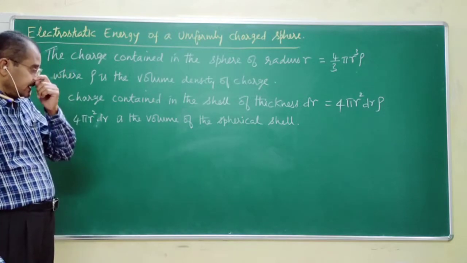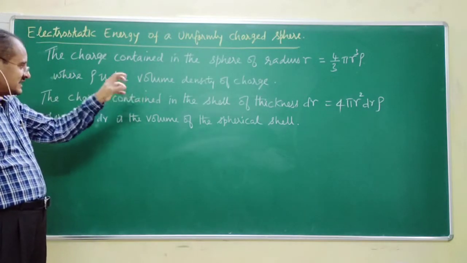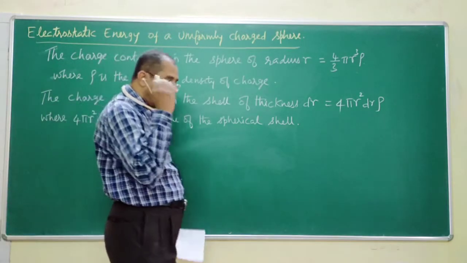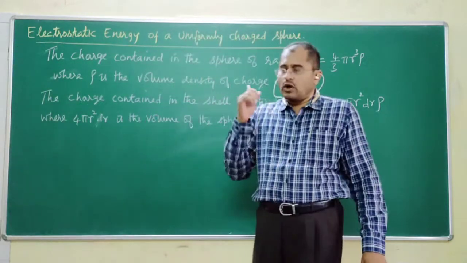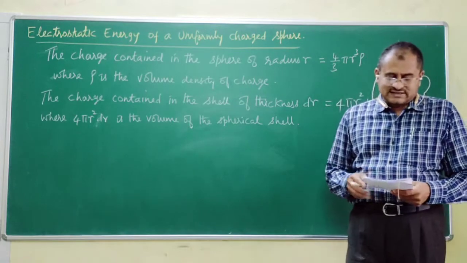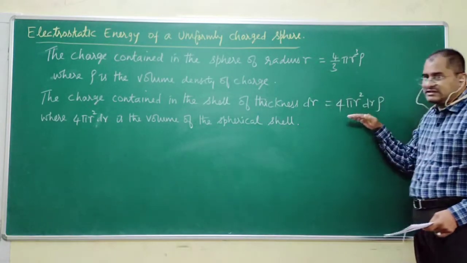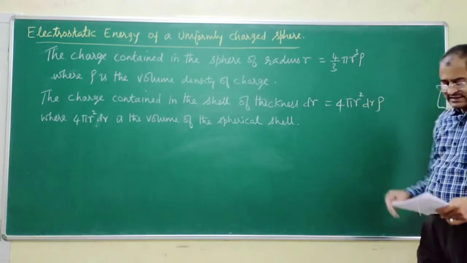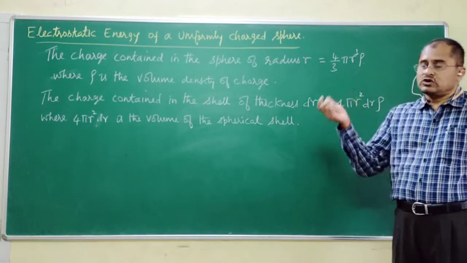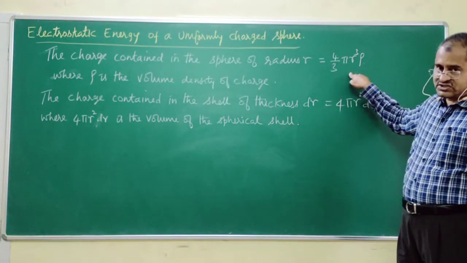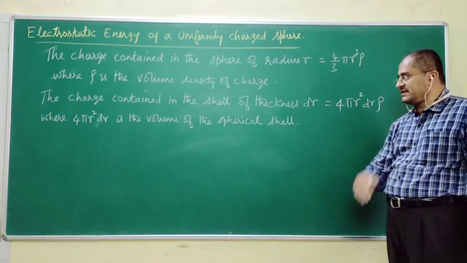Now, to add this charge, how much work have we done? We have to calculate the work done in adding this much charge to a sphere which contains this much charge.